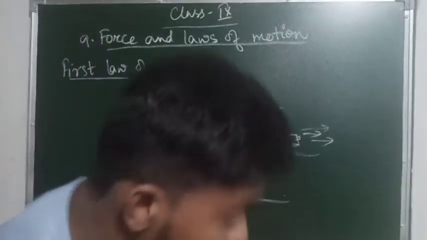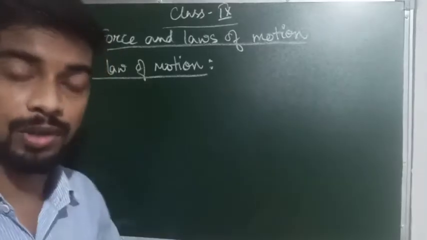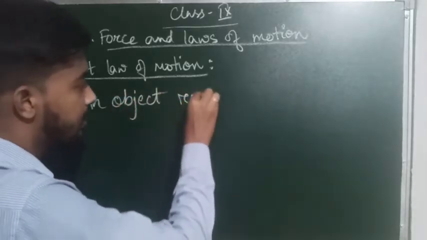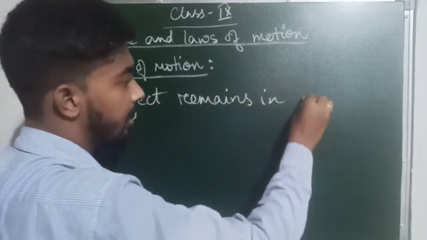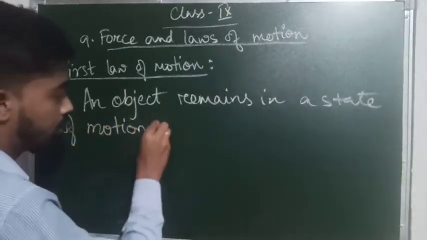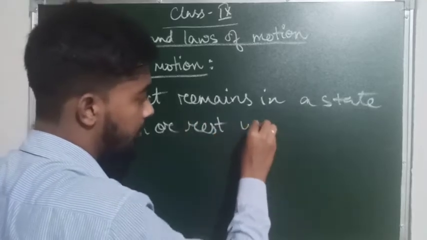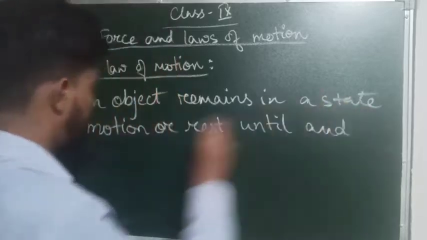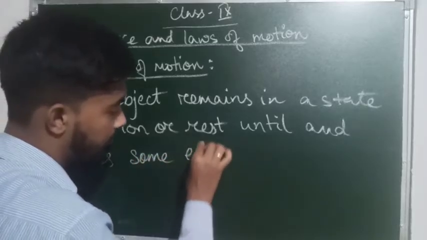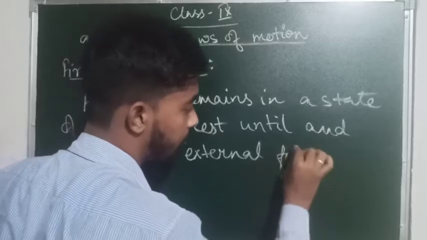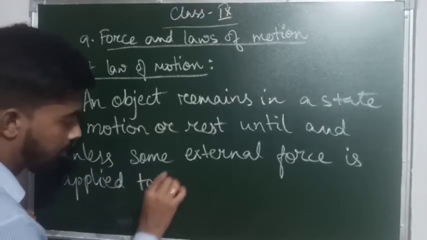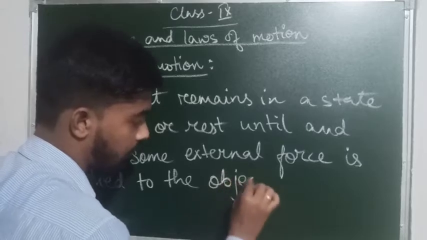So the first law of motion was stated as, the definition we can say: an object remains in a state of motion or rest until and unless some external force is applied to the object.